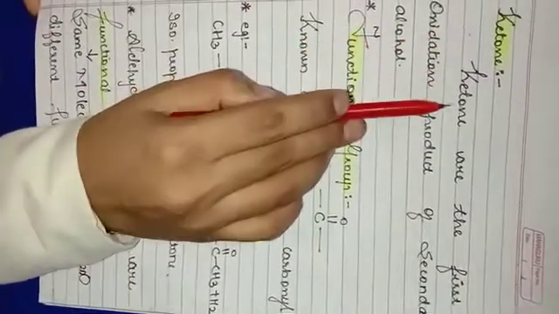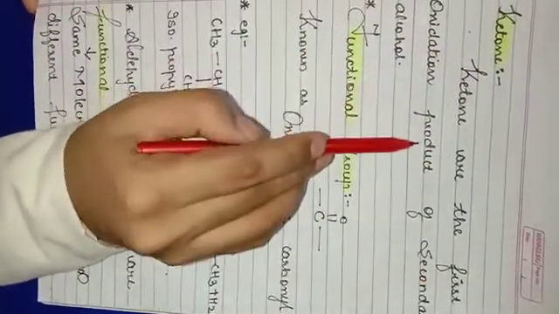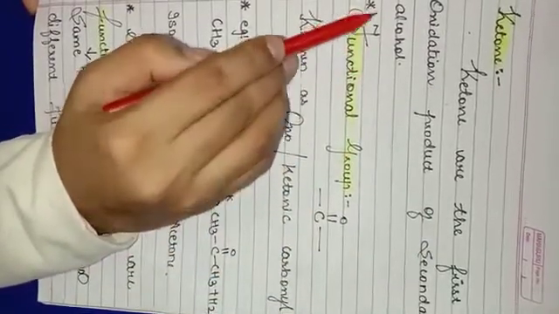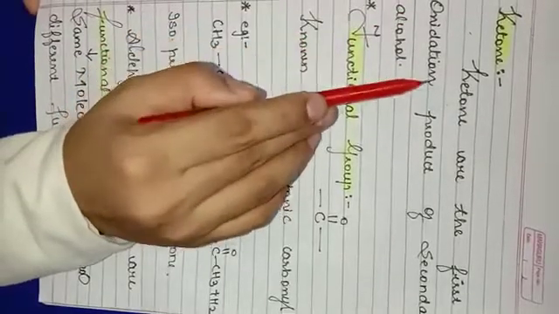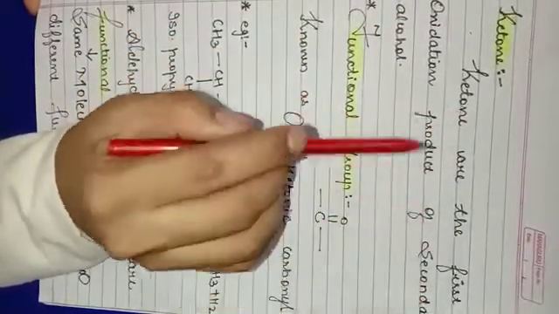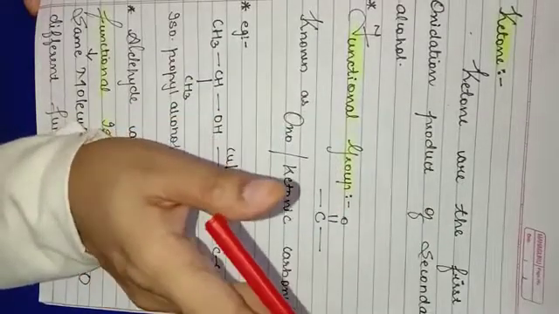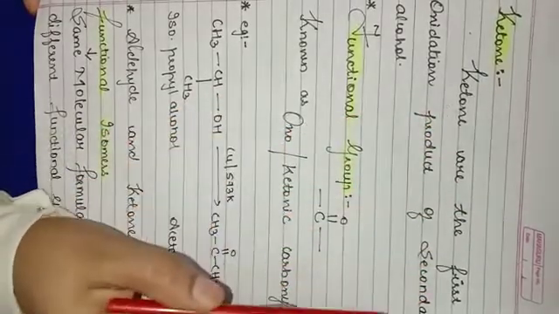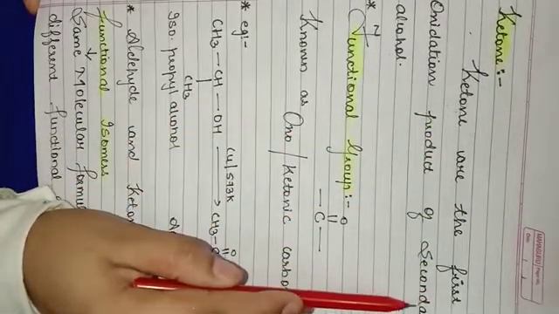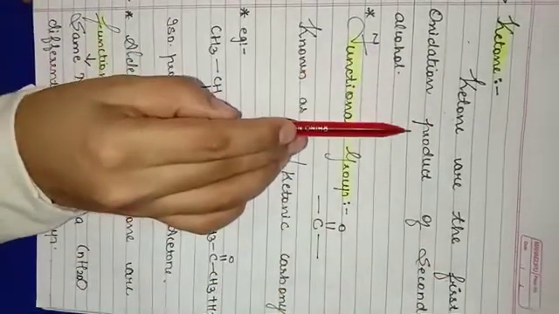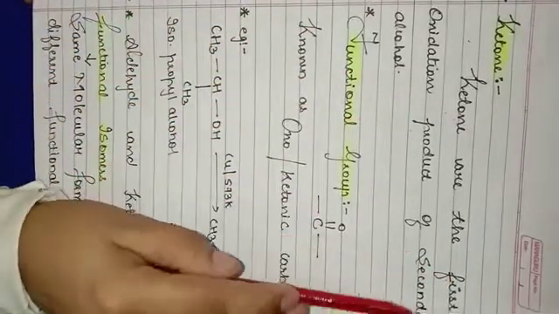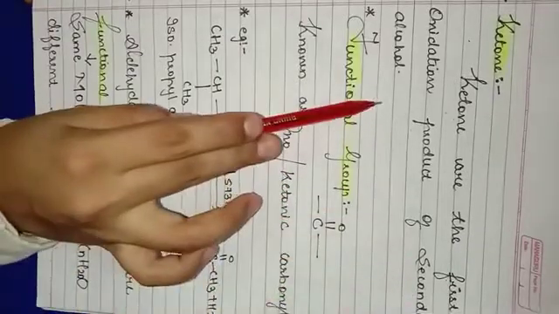Now ketone. Ketones are the first oxidation product of secondary alcohol. Do you remember the definition of aldehyde? What we have stated? Aldehydes are the first oxidation product of primary alcohol. In the same definition, aldehyde is being replaced by ketone and primary is being replaced by secondary. So they are very much similar to each other. Both are the first oxidation product. Aldehyde is the first oxidation product of primary alcohol, while ketone is the first oxidation product of secondary alcohol.